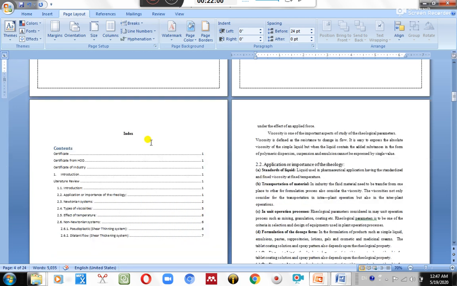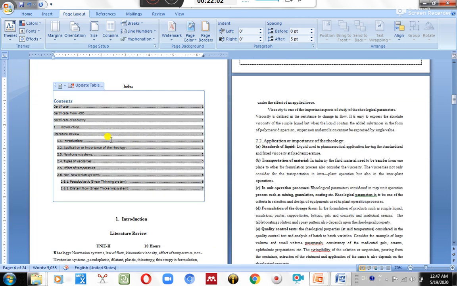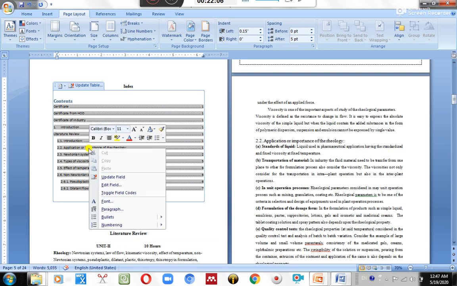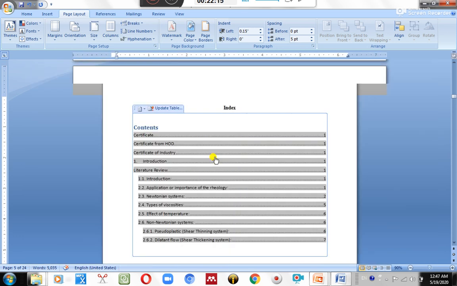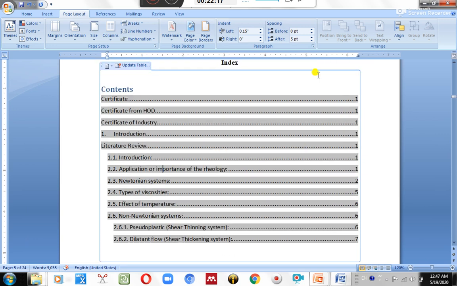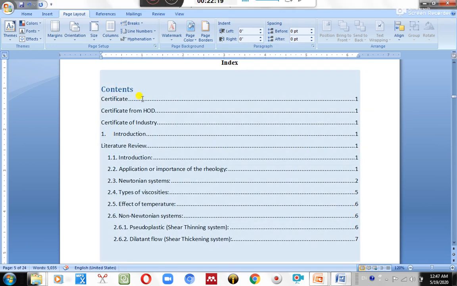Now this is close header and footer. I now want a border for the certificate page. Go to Page Layout, Page Borders, and say this is a dotted border. Over here, apply to this section only.